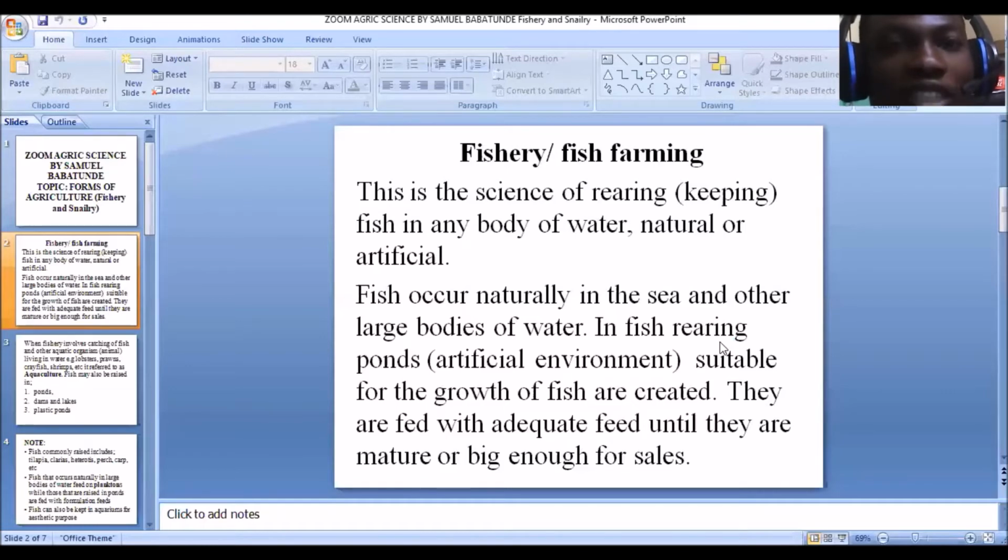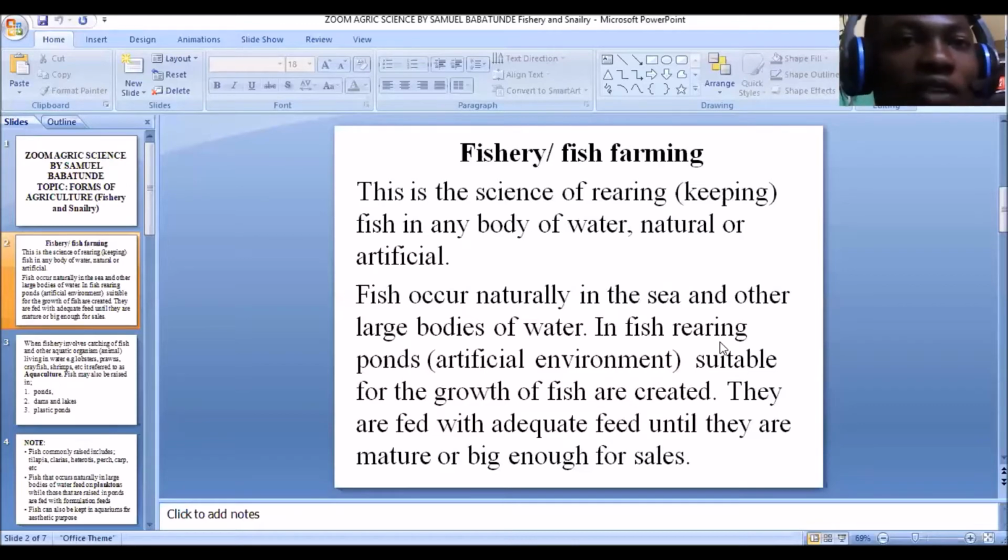We call them fishlings when they are small. Fishlings, when they are small, you rear them till they become mature and big enough for consumption or for sale. Remember, there are two types of agriculture. We have subsistence agriculture and commercial agriculture.